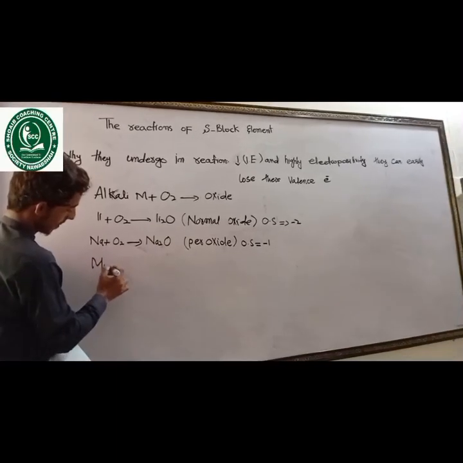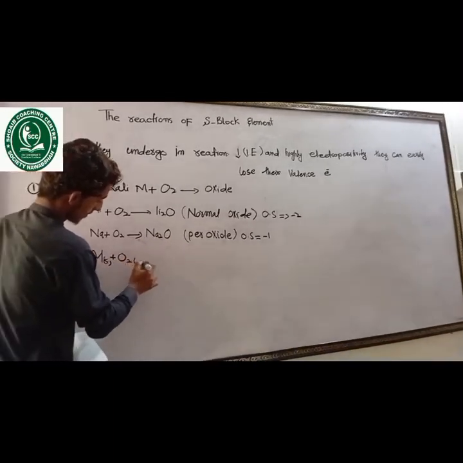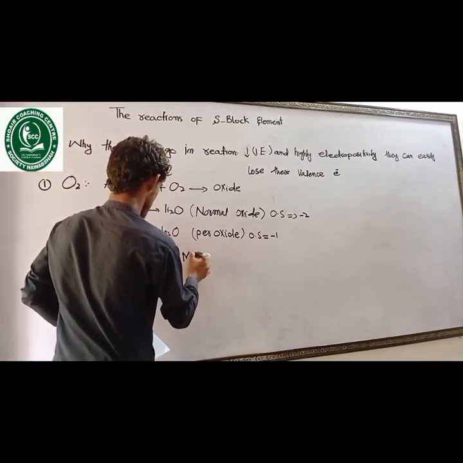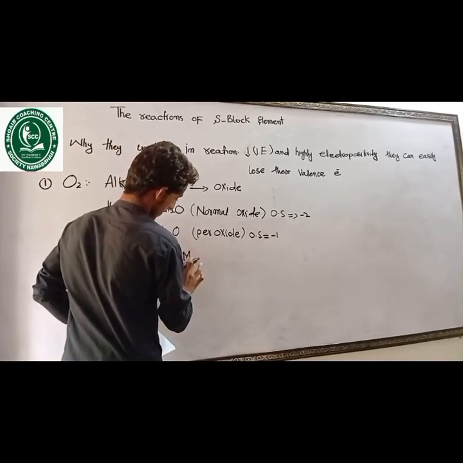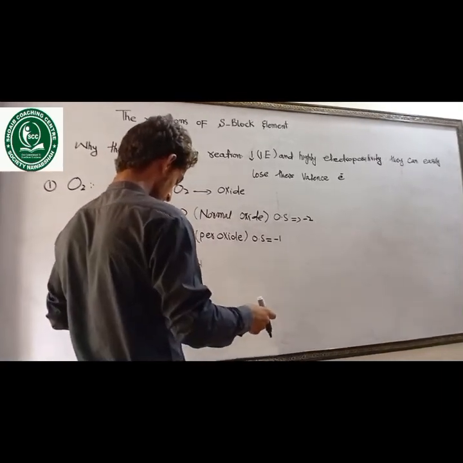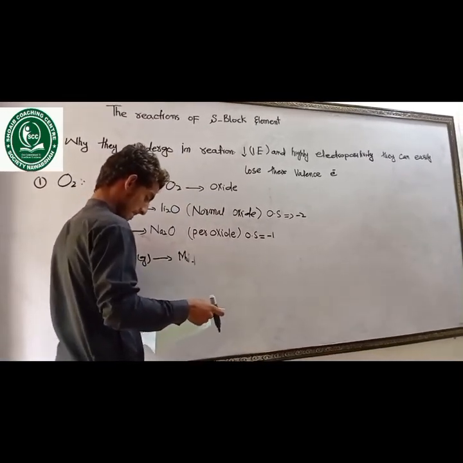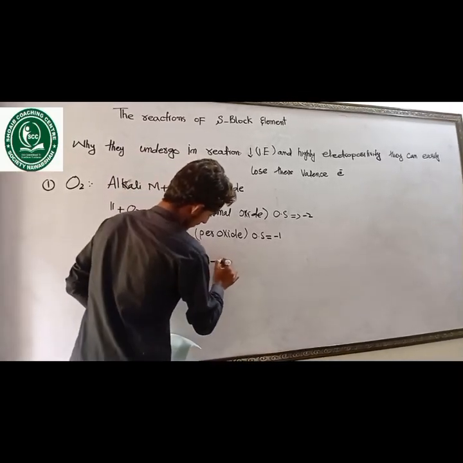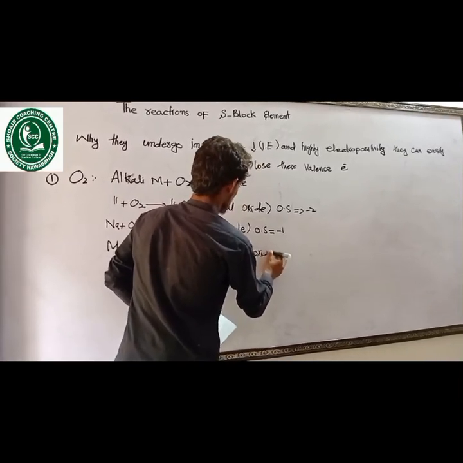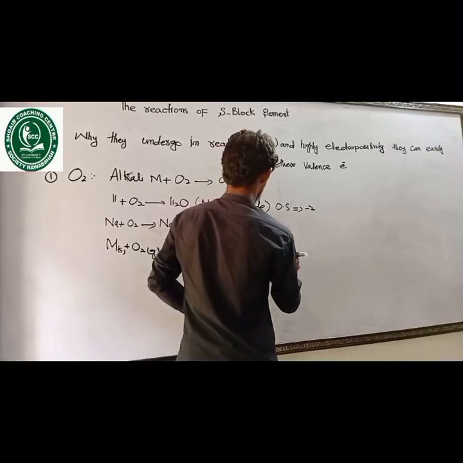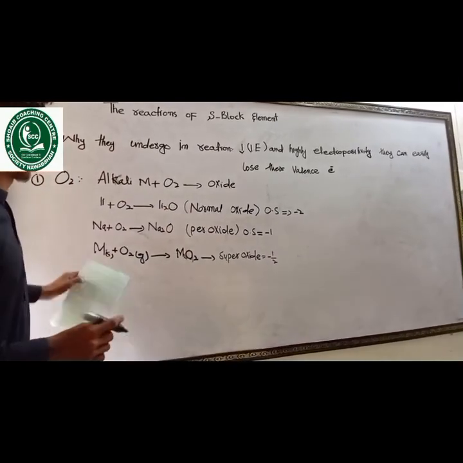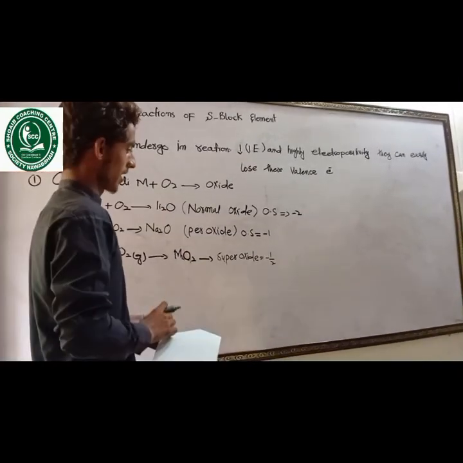And the other remaining elements of 1A, the alkali metals, react with the oxygen to form superoxide. Superoxide means the oxidation state is 1/2. The oxidation state of these types of compounds is 1/2.